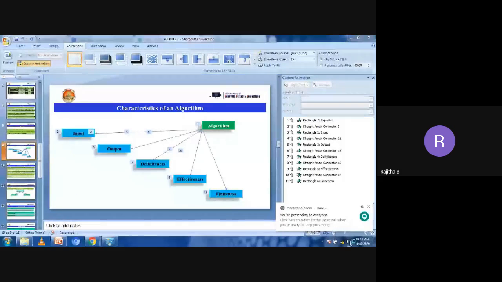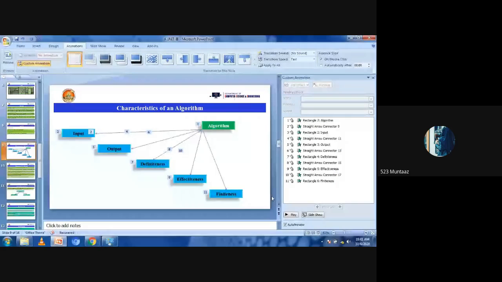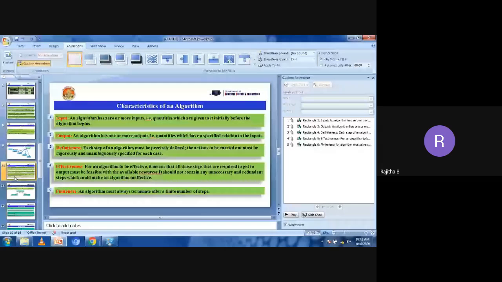It is already high now. The volume is already high, and my microphone is also at high volume. Please increase your mobile volume. Okay, increase your volume.